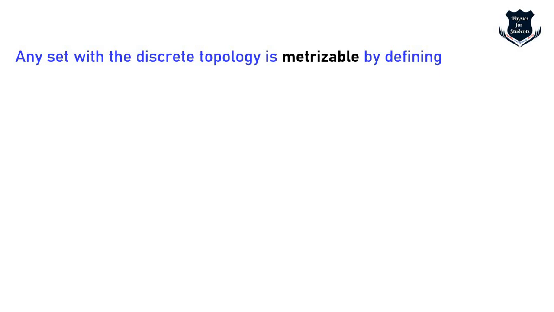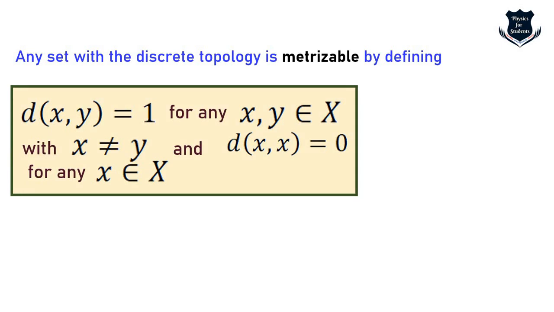Here is something: any set with the discrete topology is metrizable by defining d(x, y) = 1 for any x and y belonging to X with x not equal to y, and 0 otherwise. Metrizable is not quite proper English, but it means which can be metered or measured.